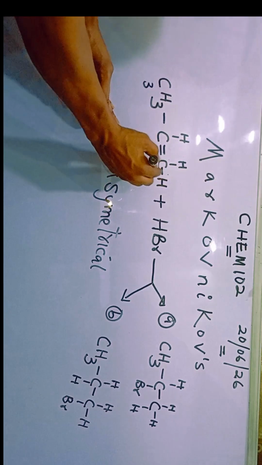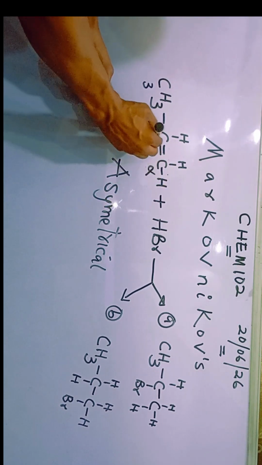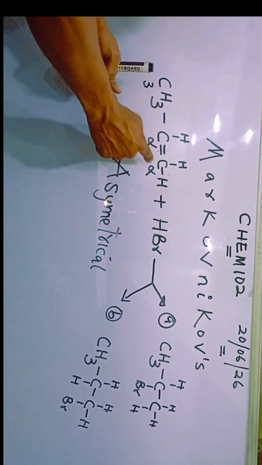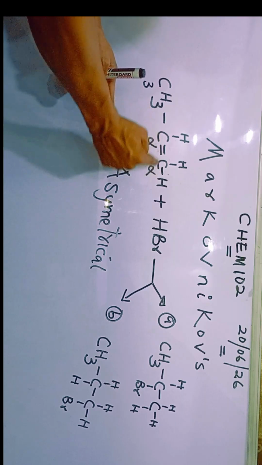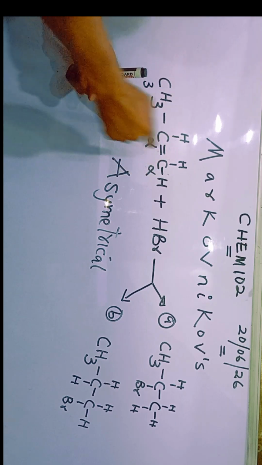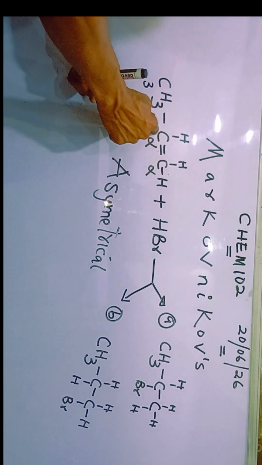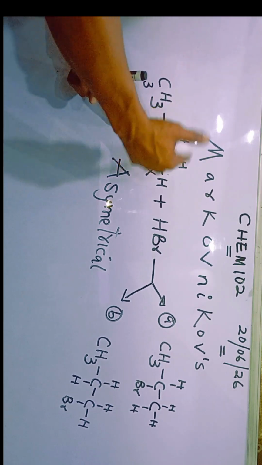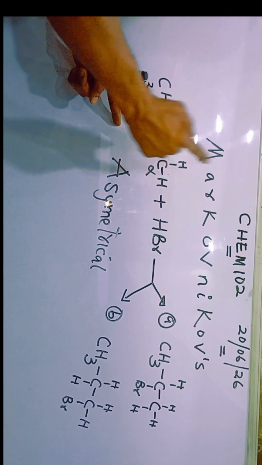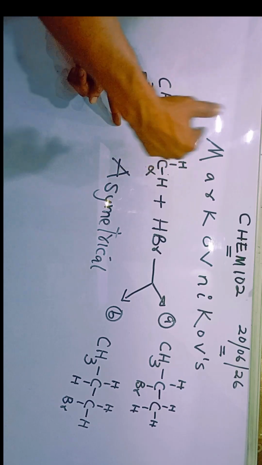In this course, we call them alpha carbon atoms. The alpha carbon atoms are those affected by the functional group, which in this structure is the double bond. So carbons 1 and 2 here are called alpha carbon atoms because they bear the functional group.